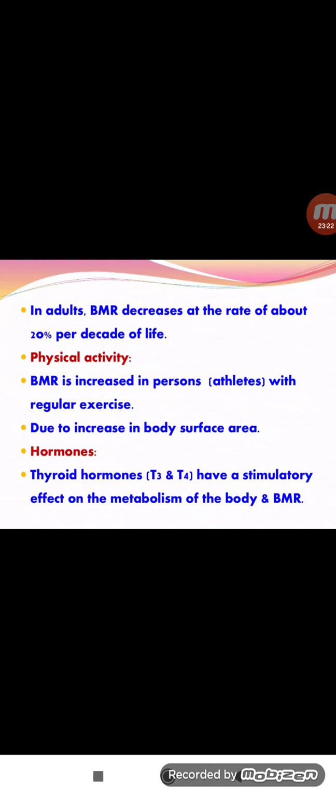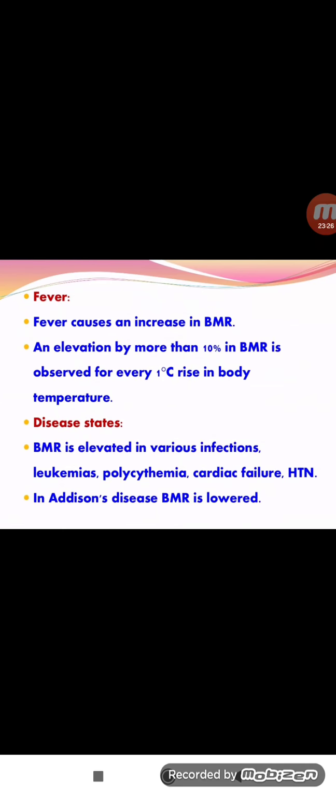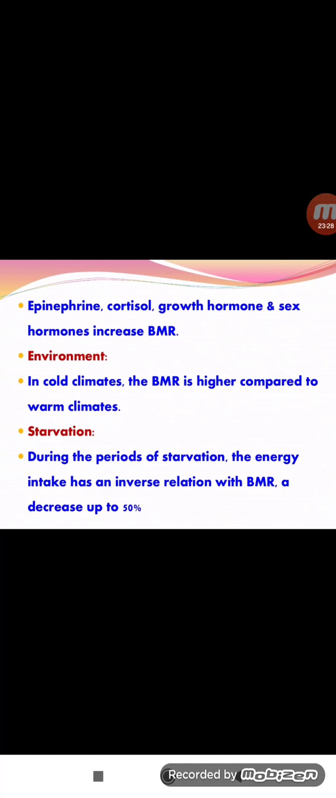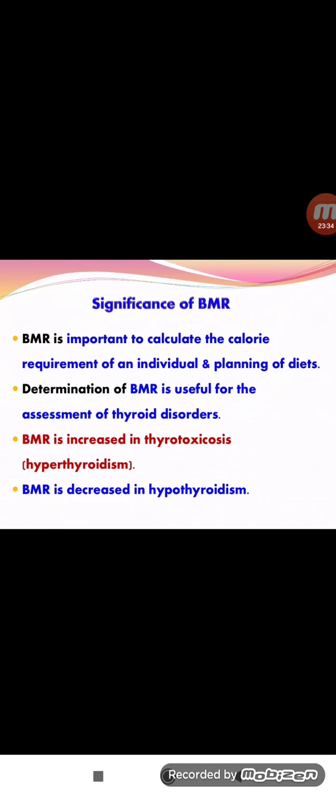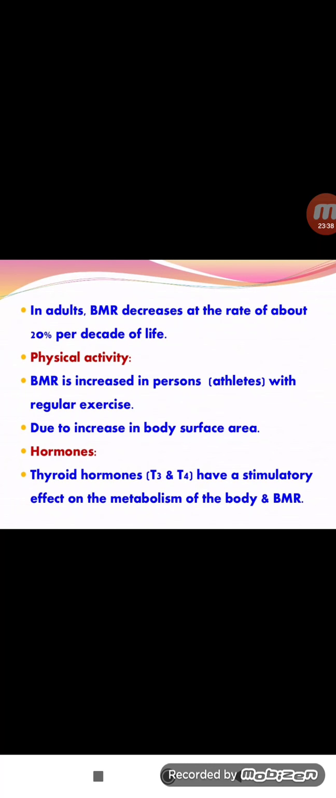And the next ones are physical activity, hormones, environmental conditions, and starvation. Starvation means fat substances are used up in our body. Also fever and disease status, any disease status. These are all the factors affecting the BMR.